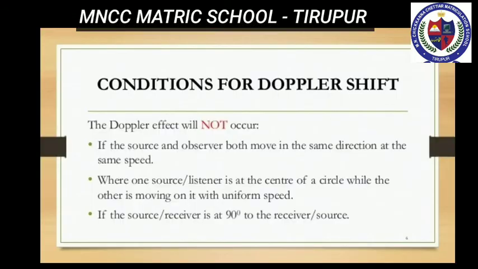Next, we move to conditions for no Doppler effect. Under the following conditions, there will be no Doppler effect and the apparent frequency as heard by the listener will be the same as the source frequency.